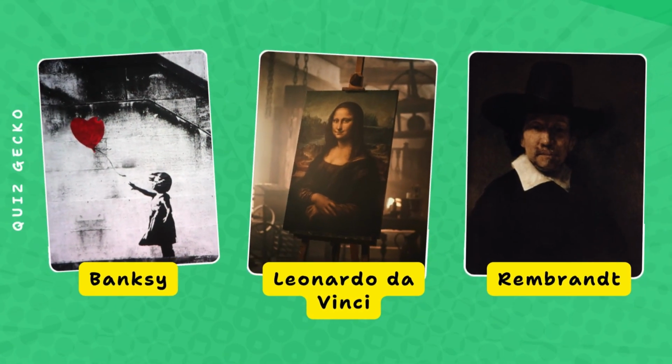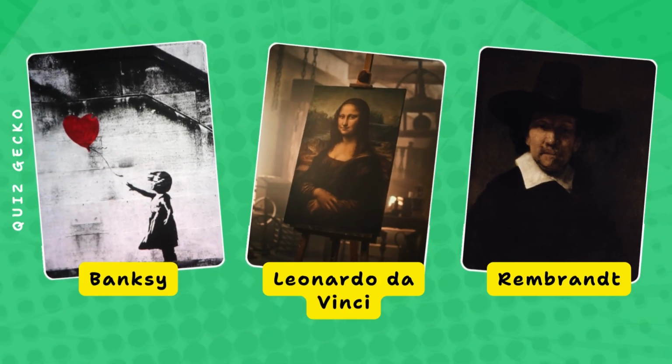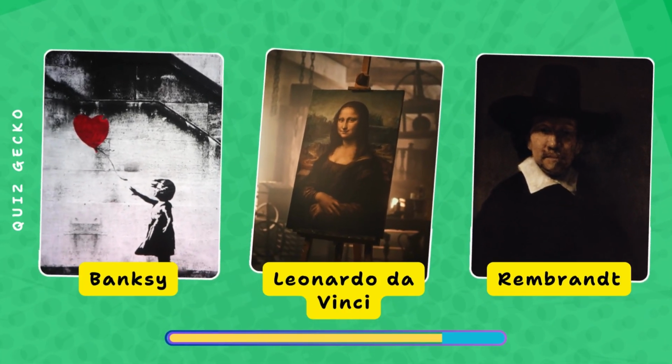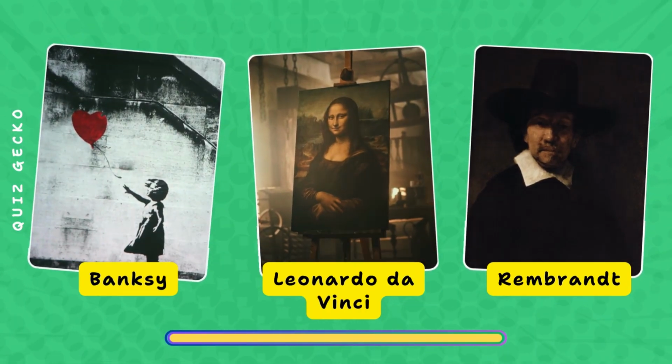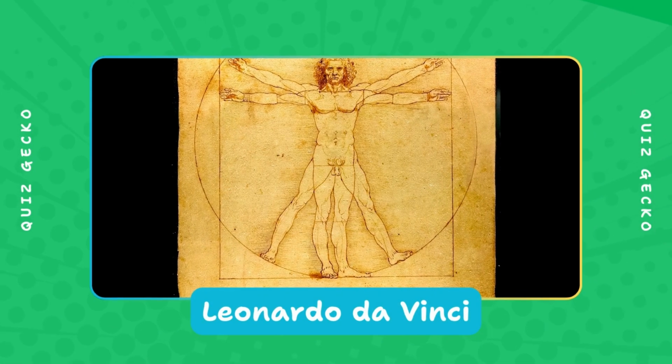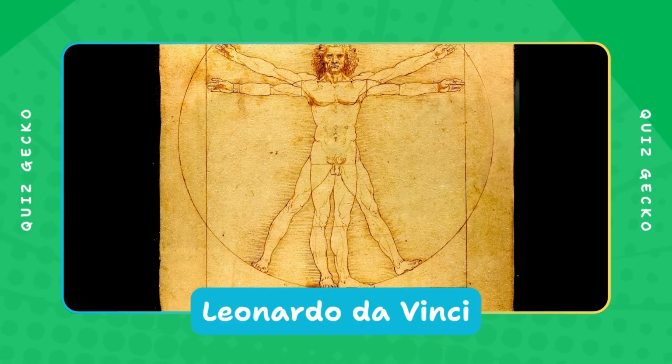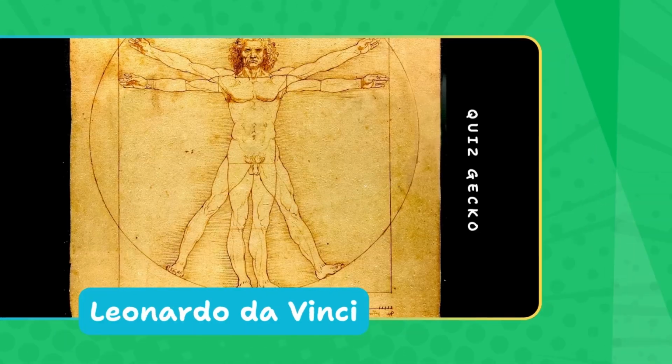Which famous artist is linked to golden ratio themes? Banksy, Leonardo da Vinci, Rembrandt? Leonardo often sketched human proportions using rectangles and segments that reflect the golden ratio.